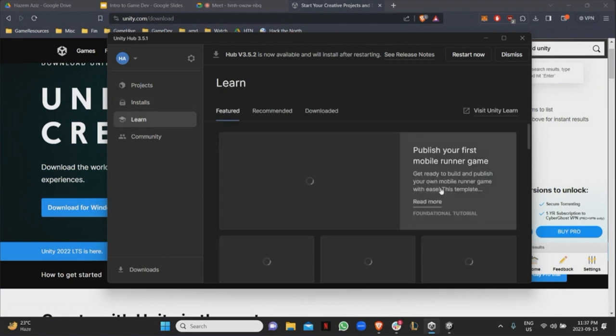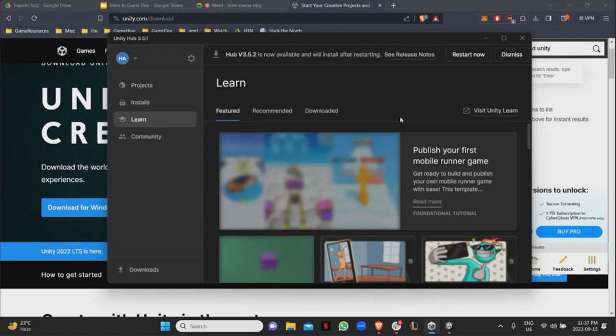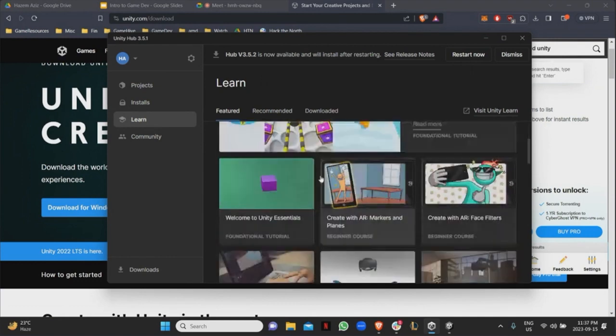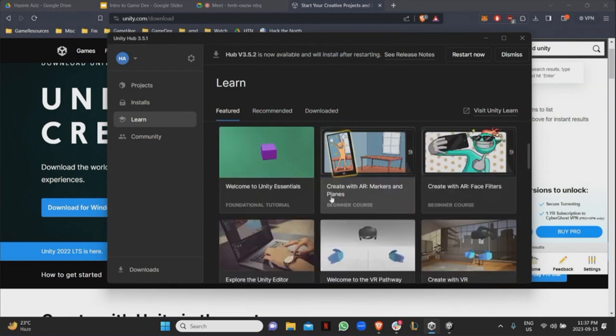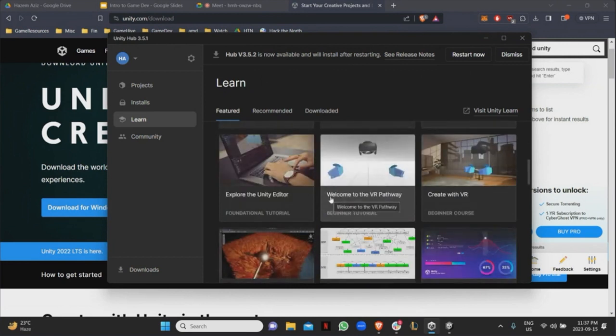So this tab is the Learn tab, right? Here, they're going to have a lot of different resources about learning for free. There are a lot of tutorials online on Unity. There are a lot of tutorials on YouTube. So if you guys are ever lost and there are things that you don't really understand, there are a lot of mentors here who will be able to help you out. I'll be one of them too. So I'm going to be here the whole duration. Feel free to, if you see me, ask me any questions or ping me on the mentor dashboard.